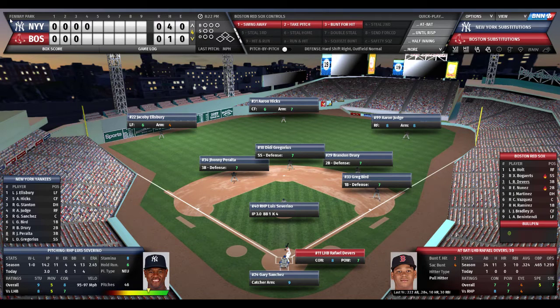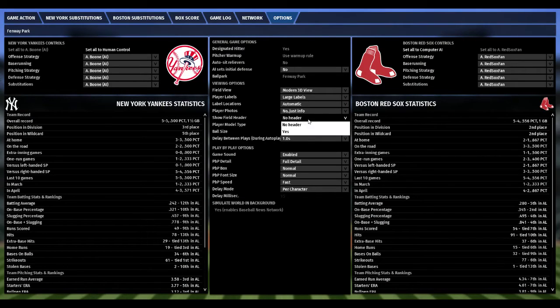I don't notice anything different. Must not have done it right. Let's go back to game options for a quick second here. And let's go back to I like fielder headers. Let's go back to that. Okay, back to the ball game.